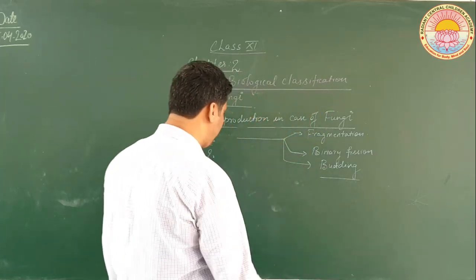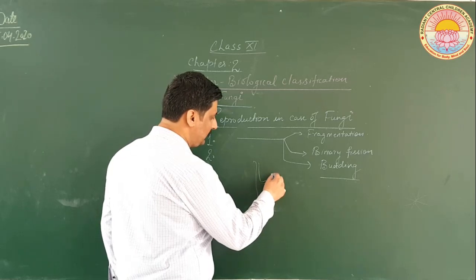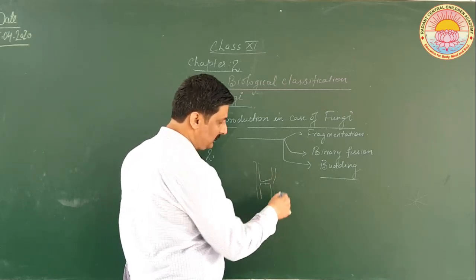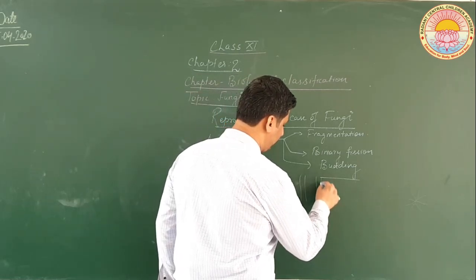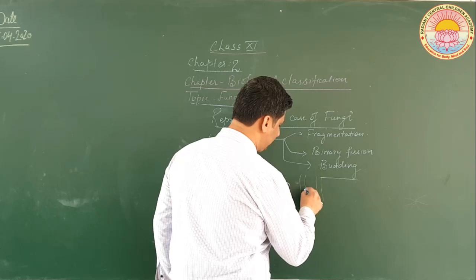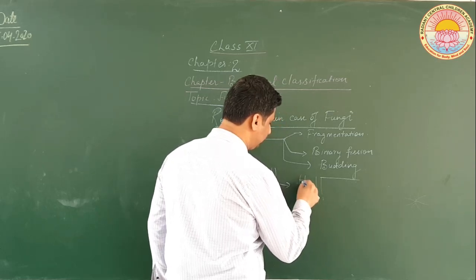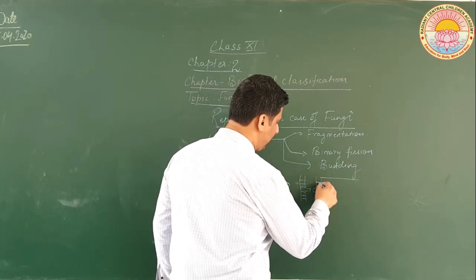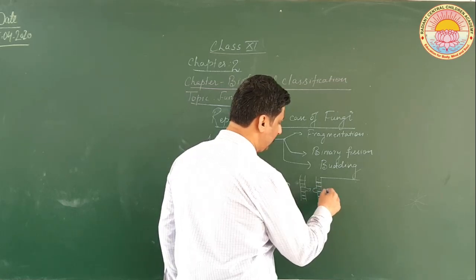In case of fragmentation, the hyphae, or you can say the mycelium, can disconnect to form two hyphae, and each hypha which has been separated can give rise to another fungus.